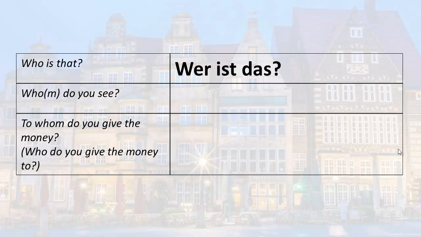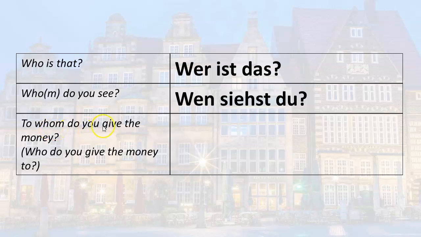When we say whom do you see in English, the person that you see is the direct object. So when we're dealing with a direct object in German, then you would have to use the form wen, because the subject is you. You see whom, literally. So in German we have to use the word order whom see you, which means whom do you see? Wen siehst du?